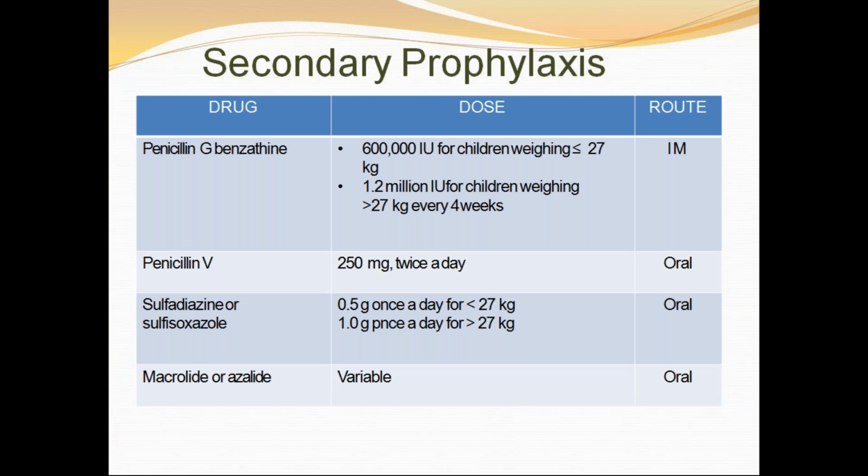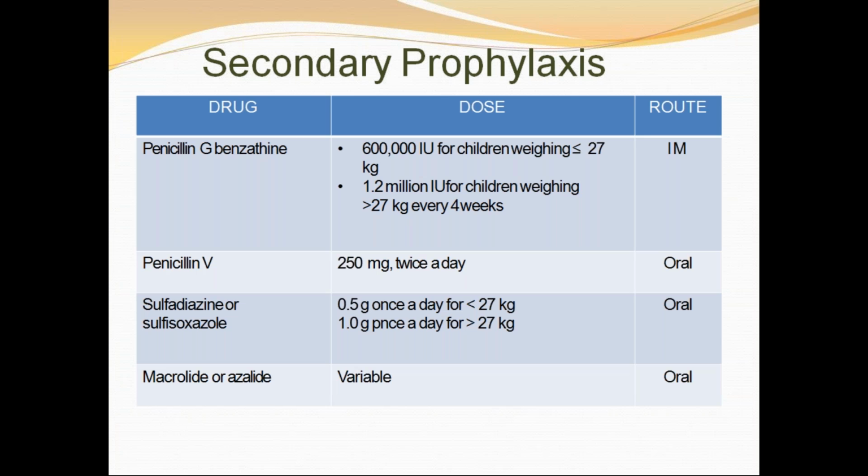So why? Because with carditis the recurrences are more. So when the child has carditis with acute rheumatic fever, we continue our prophylaxis a bit longer. Without any carditis, 5 years or 21 years, whichever is longer. With carditis without any residual heart disease, 10 years or 21 years, whichever is longer. Usually with residual heart disease, we give lifelong prophylaxis or till the age of 40 years, whichever is longer.